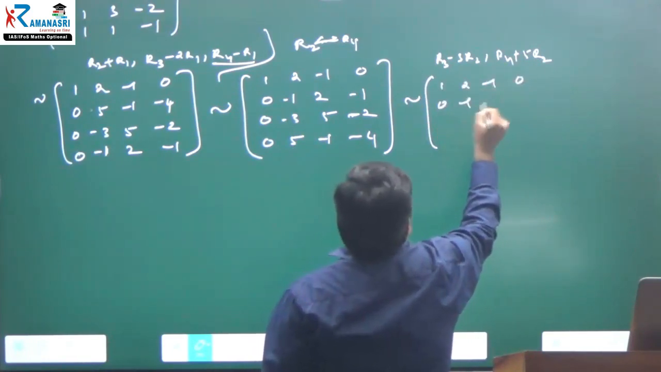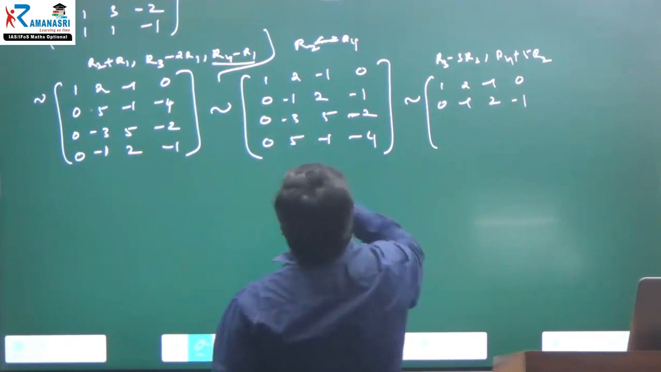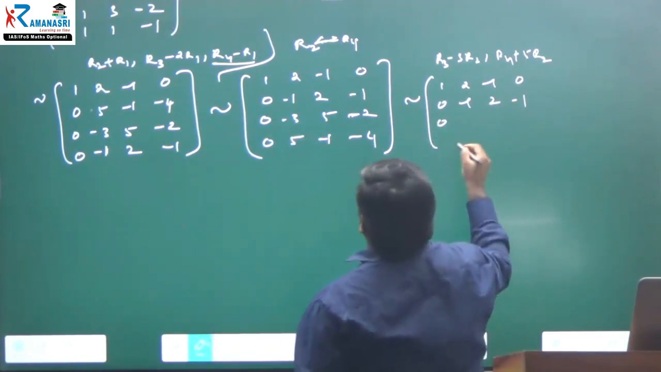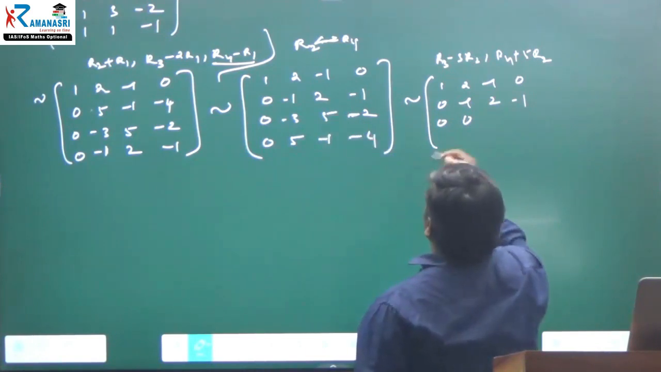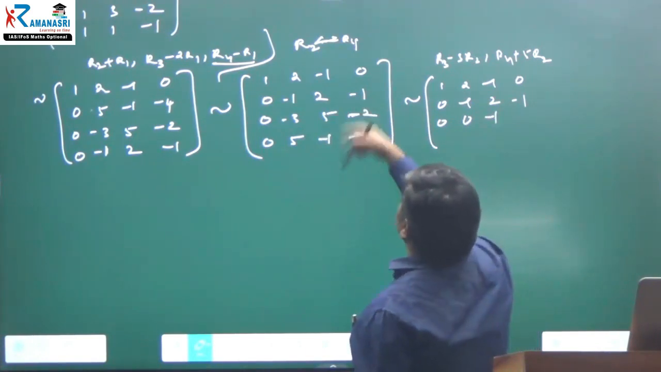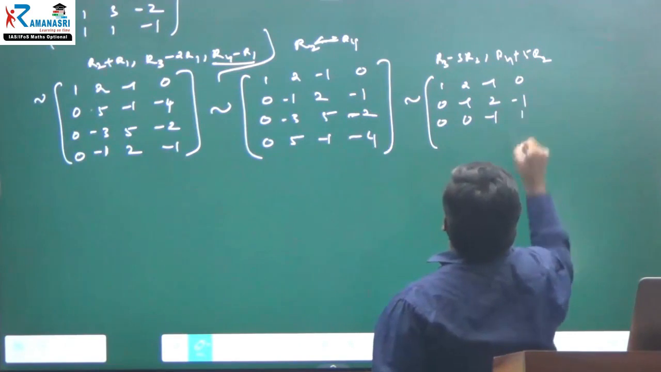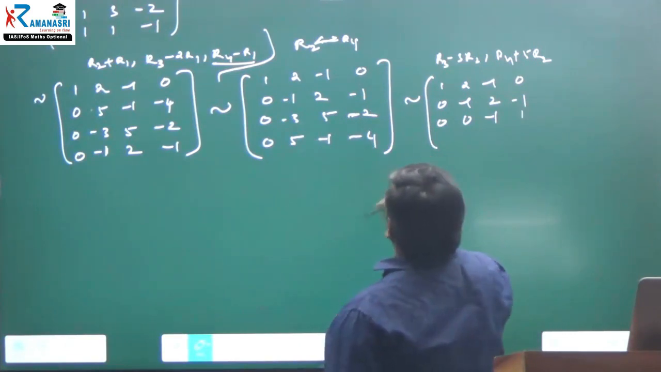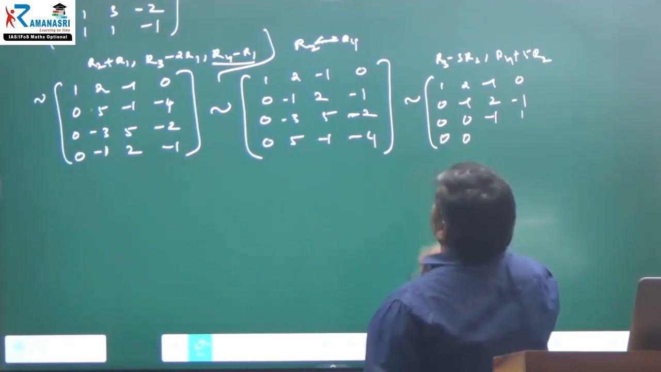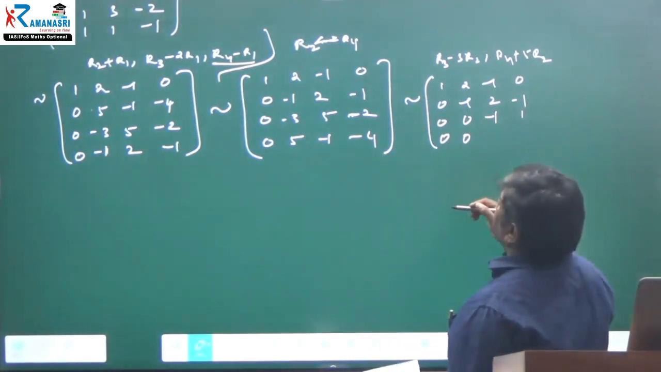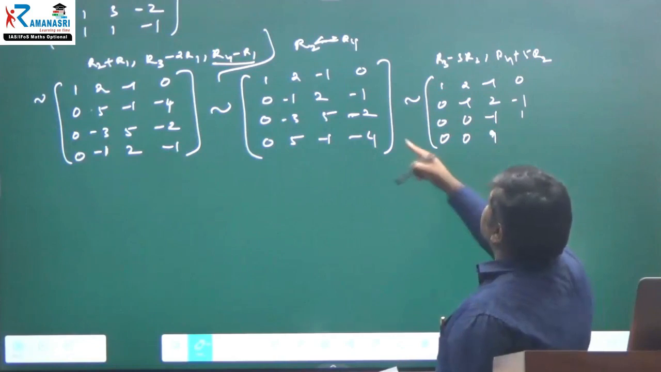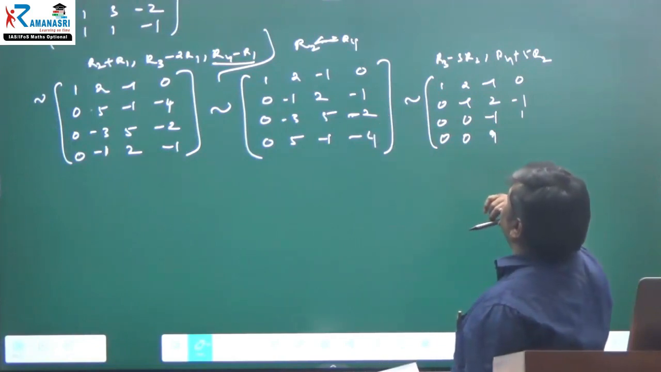Next, 0, minus 1, 2, minus 1. Next, you can multiply by 3 and subtract 0. And 3 2s are 6. 5 minus 6 is minus 1. Next, minus 3 plus 2, 1. Next, here you can multiply by 5, subtract 0. You can add 0. 5 2s are 10. 10 minus 1, 9. Next, 5 minus 5.